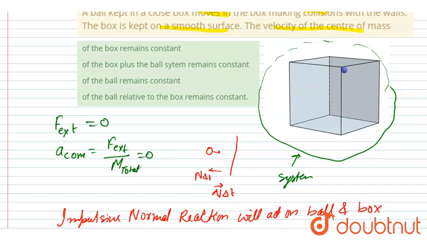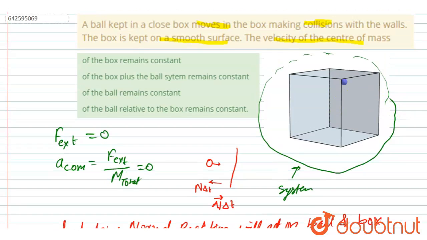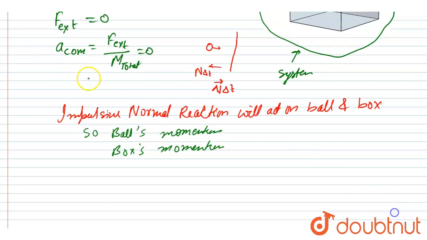So if the center of mass is having no acceleration, then you can write the momentum of the system is equal to total mass into velocity of the center of mass, and acceleration of the center of mass is 0, since there is no external force, right?